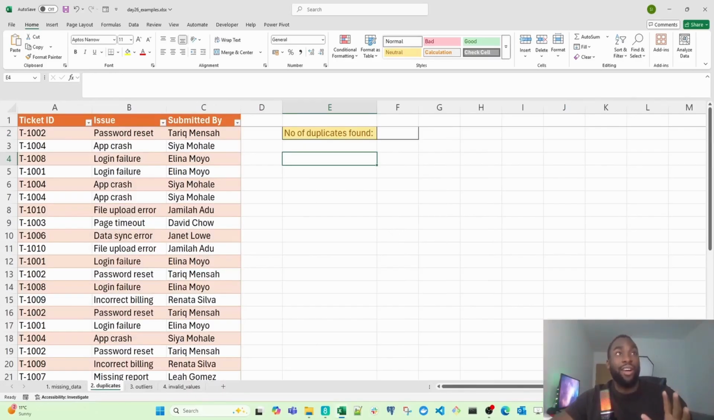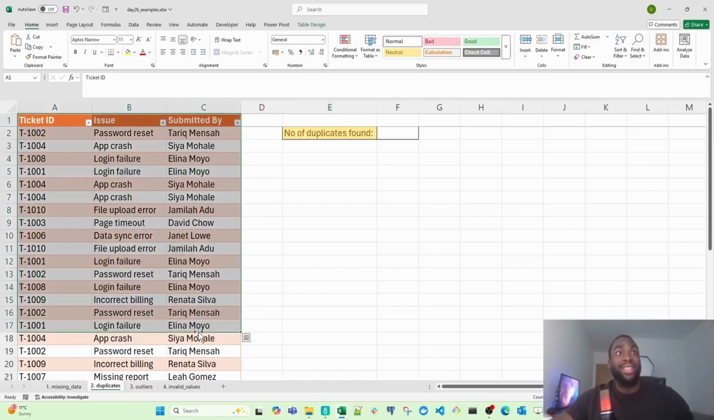What we have here are a bunch of support tickets. This was sent to us by the support team, and the manager was told that this gets updated every single time a ticket is completed. However, they're not sure how that's being tracked. Because of that, they're worried that there may be duplicates in the data set.